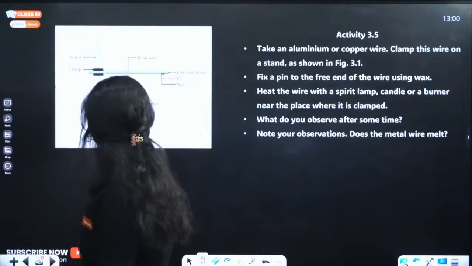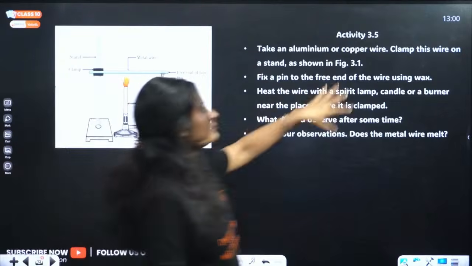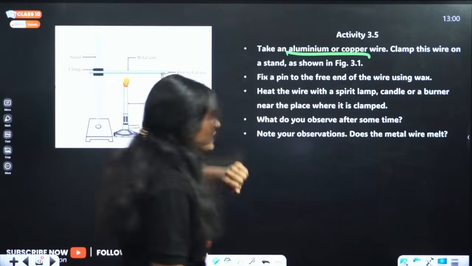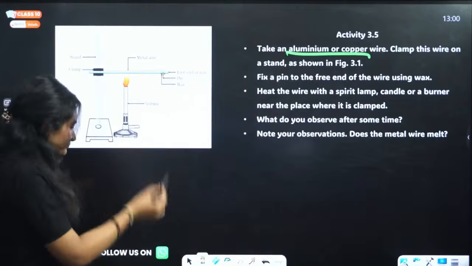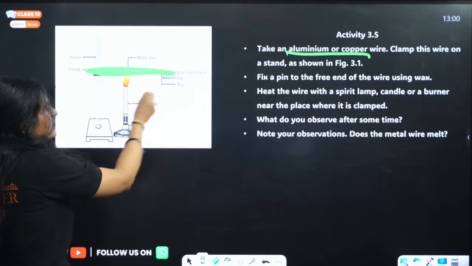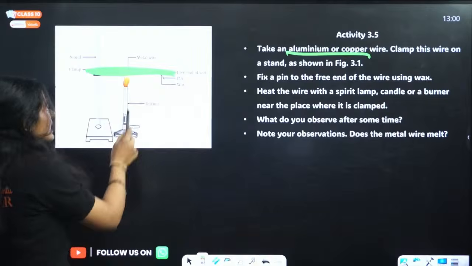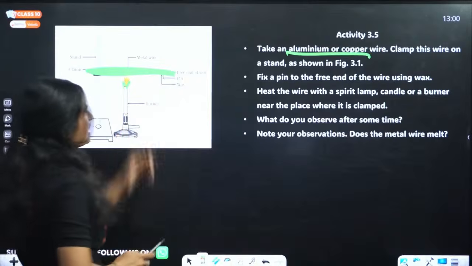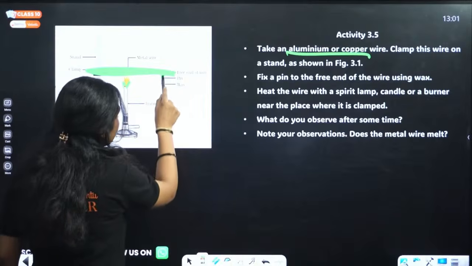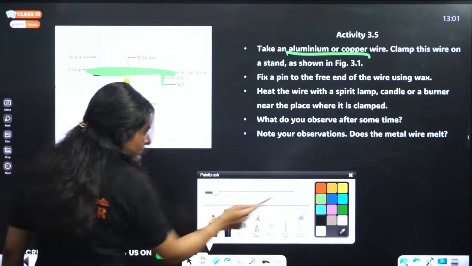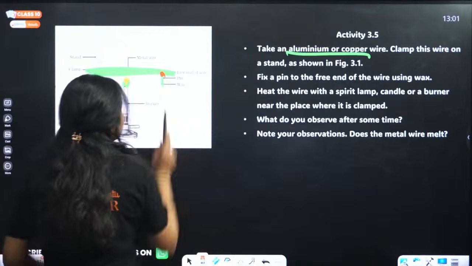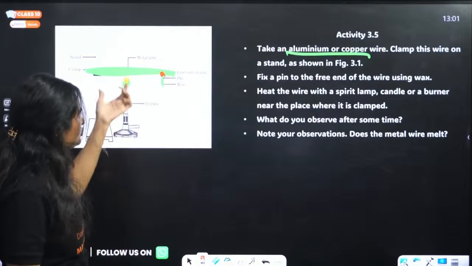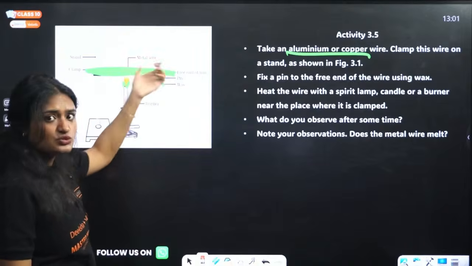Next activity, again we have an aluminum or a copper wire. If we place it here, what do you observe after some time? This is a metal wire, either copper or aluminum, and you have a spirit lamp here, and here is a metal pin attached to the wire using wax, right? What will happen if you heat this wire?